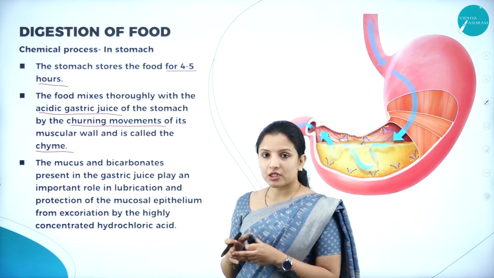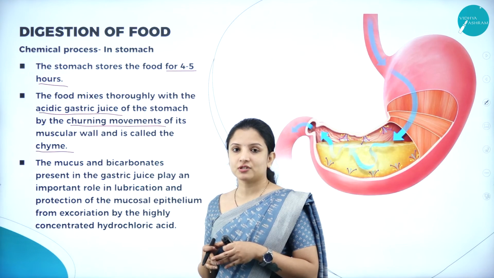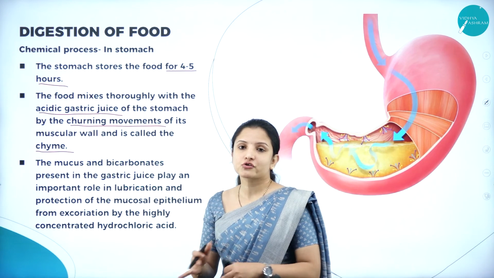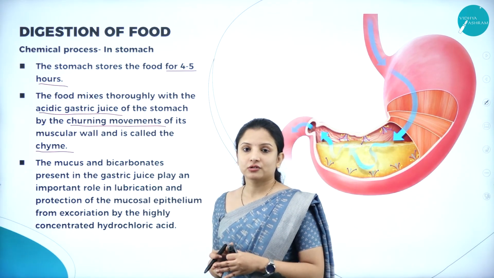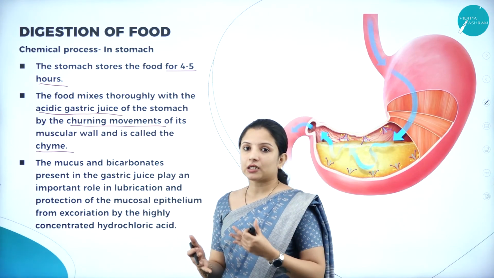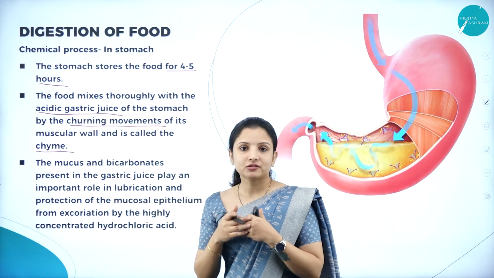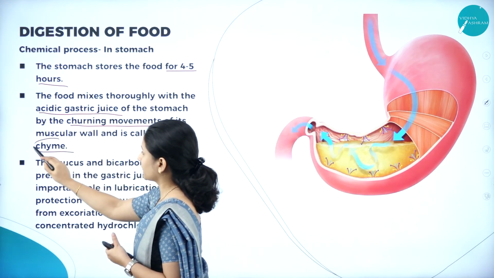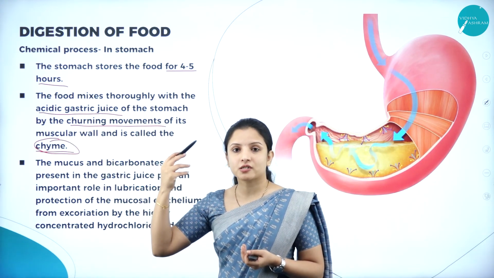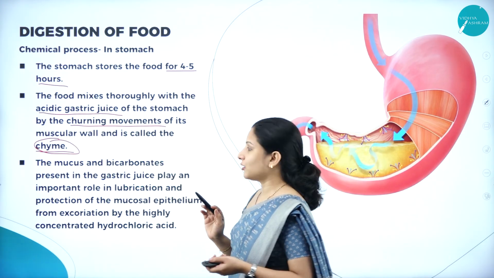Now, once the food reaches the stomach, what happens? The food mixes thoroughly with acidic gastric juices. After it mixes thoroughly, the complete food should be covered with the gastric juices. Therefore, the churning or mixing process will occur, and the food which is mixed with the acidic gastric juices is called the chyme. So, the bolus entered into the stomach, and that bolus got converted into chyme by mixing with the acidic gastric juices. So, that is how it occurs.